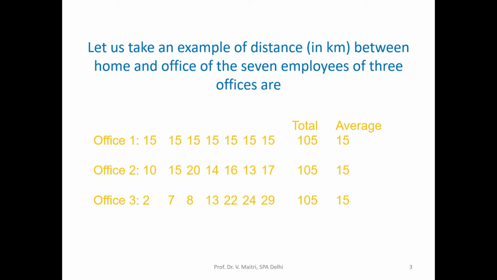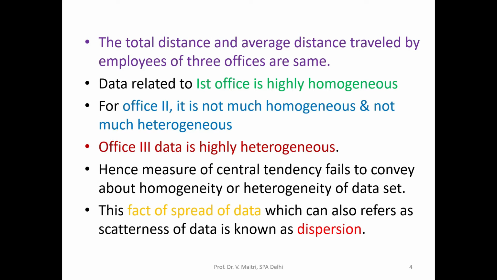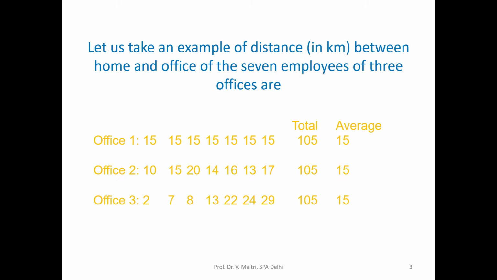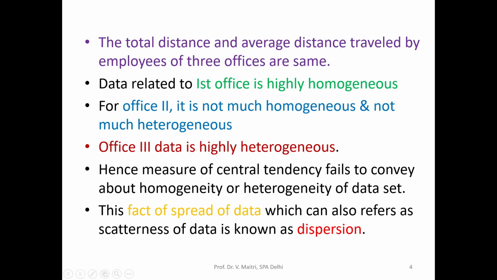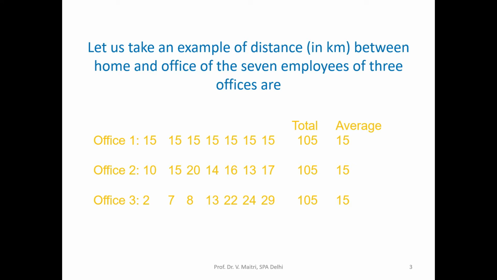So the total in office 1 is 105, 105, 105, and once we find the average, it works out to be 15, 15, 15. So it means that the total distance and average distance traveled by employees of the 3 offices are the same. Total distance 105, average distance 15. So both are the same.